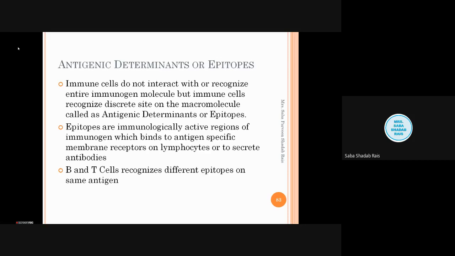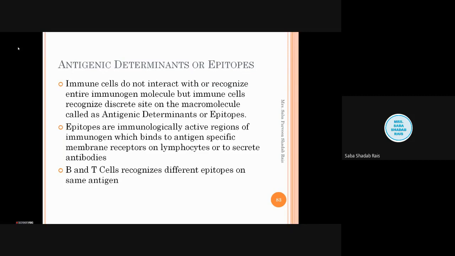So these epitopes are the immunologically active region of the immunogen which binds to the antigen specific membrane receptors on the lymphocytes, or it secretes the antibody. So whatever antibody is being formed in the body, it is formed against that particular part only, which is immunogenic, not for the whole bacteria.